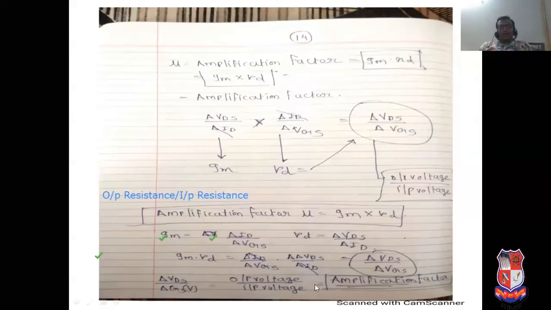Output voltage by input voltage is known as amplification, so it is known as the amplification factor. Please write down this value: mu equals output voltage by input voltage, which is equal to Gm into RT. So please prepare very carefully. Now, next point.